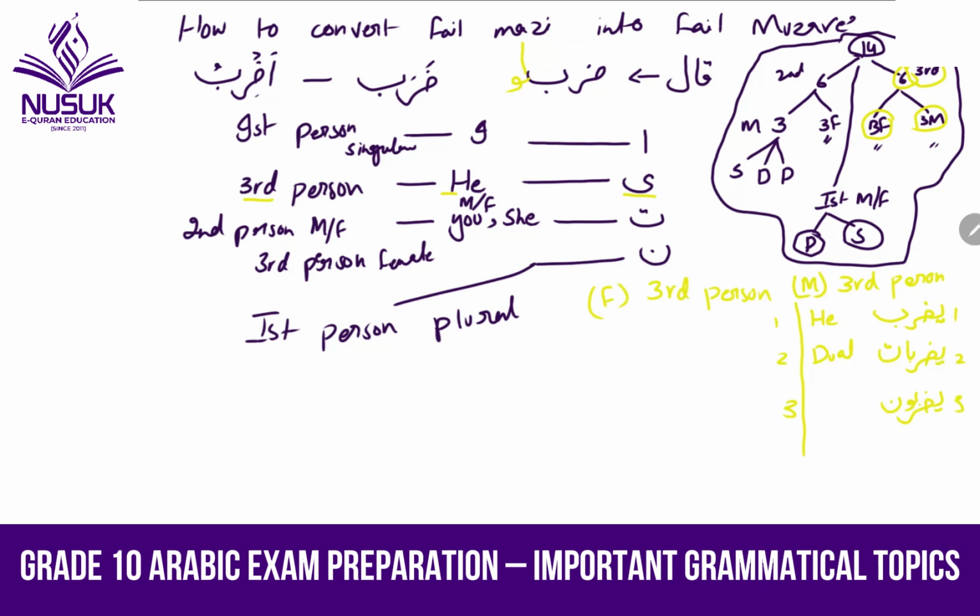You got it? Yazribani and then Yazribuna. We added waw, but with the noon, and this is for plural, okay? Yazribu, Yazribani, Yazribuna. And then I said that third person female. Now find out third person female.